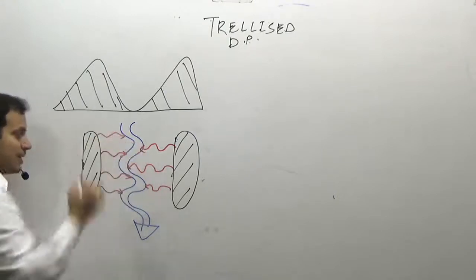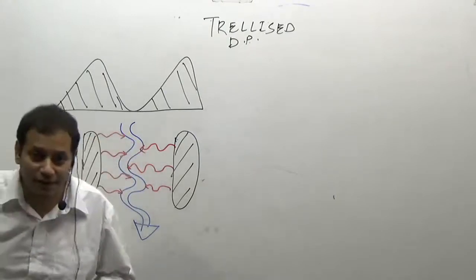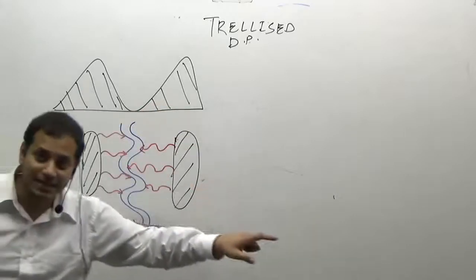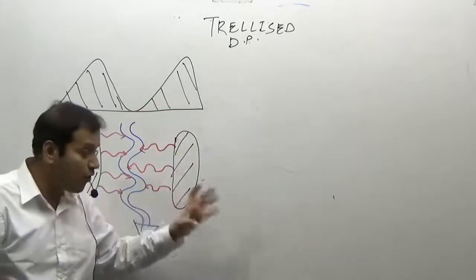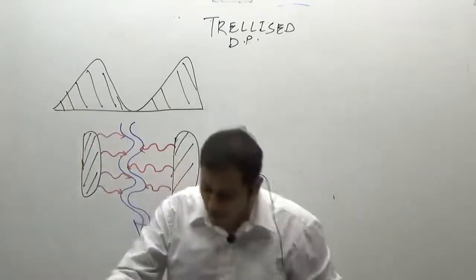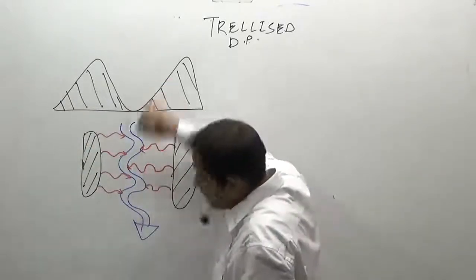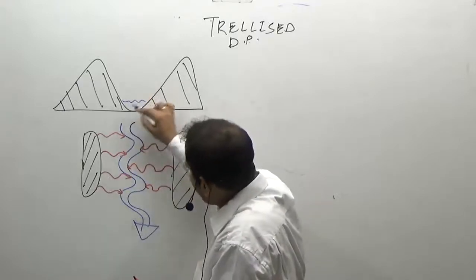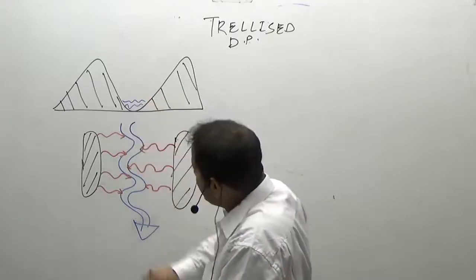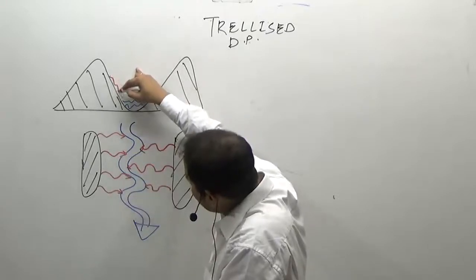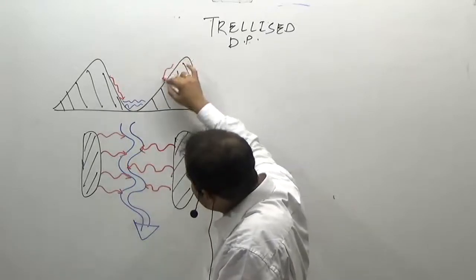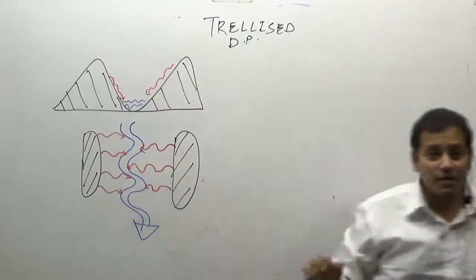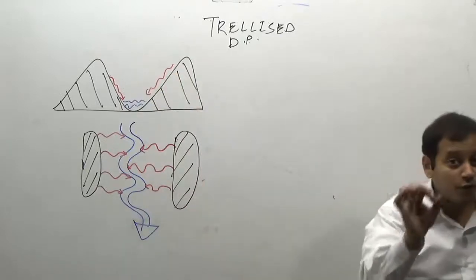This is a drainage pattern which develops in the areas of anticlines and synclines, where the rivers follow the slope of the land. Why do they follow the slope of the land? Because the main river flows through the synclinal valley, while the tributaries originate and join the main river at right angles. So they follow the slope of the land. Now where will it develop? It develops in the areas of fold mountains.